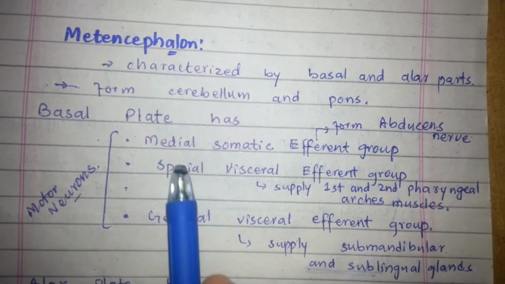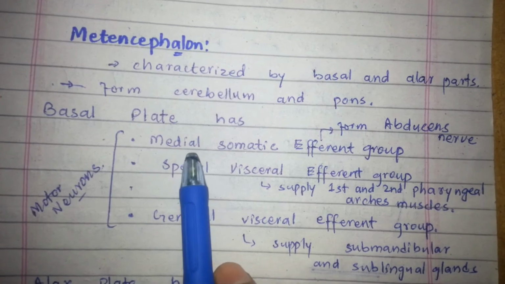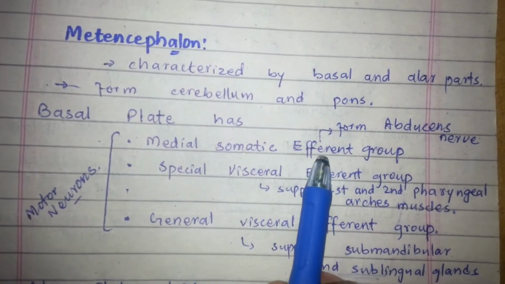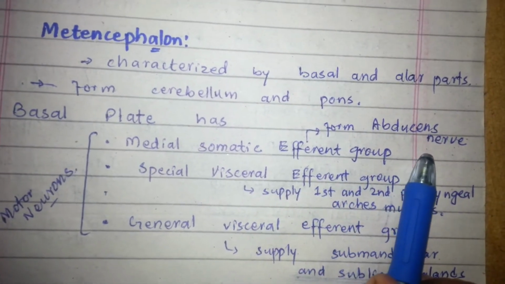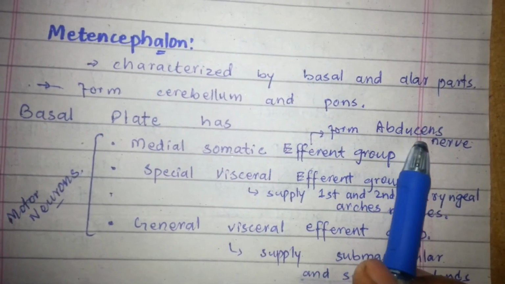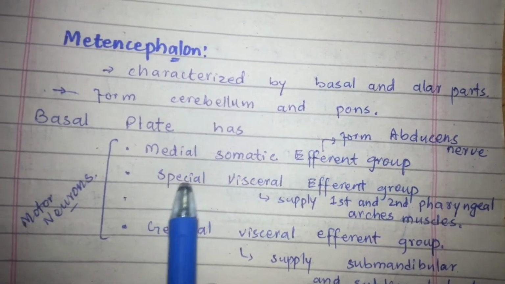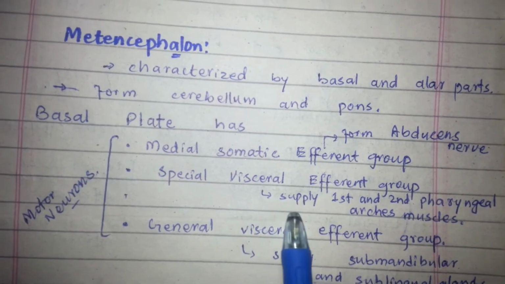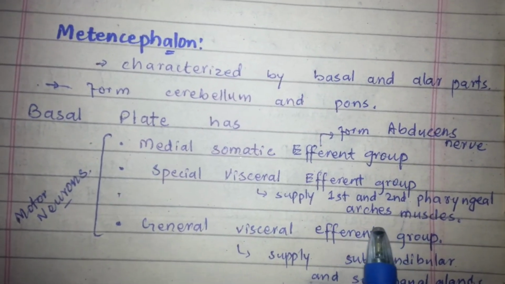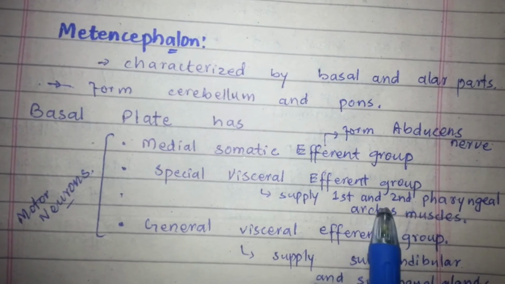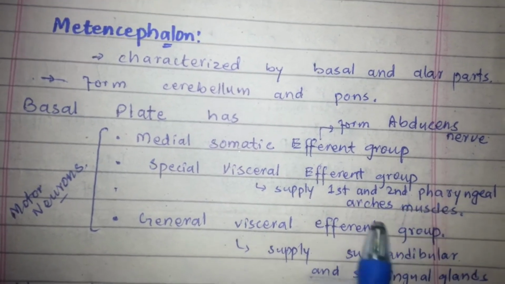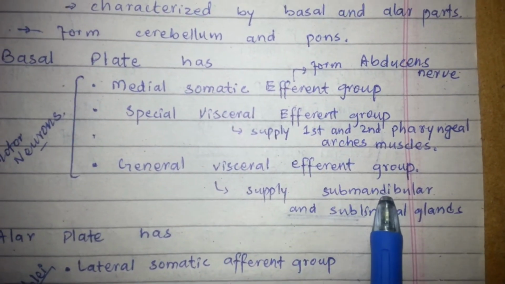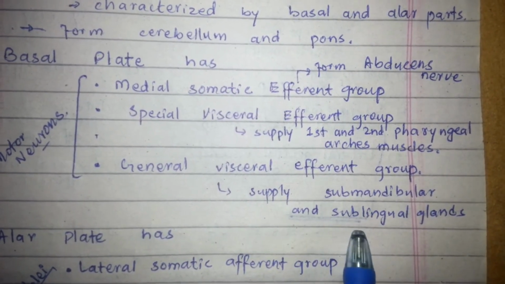The three groups of motor neurons are, first, the medial somatic efferent group, which forms the abducens nerves; second, the special visceral efferent group, which supplies the musculature of the first and second pharyngeal arches; and third, the general visceral efferent group, which supplies the submandibular and sublingual glands.